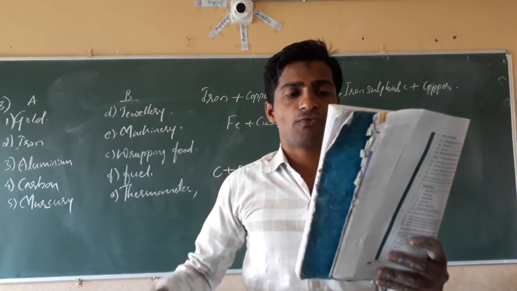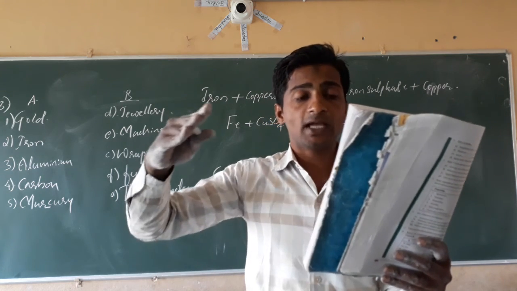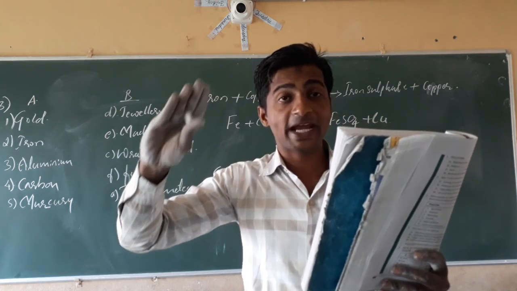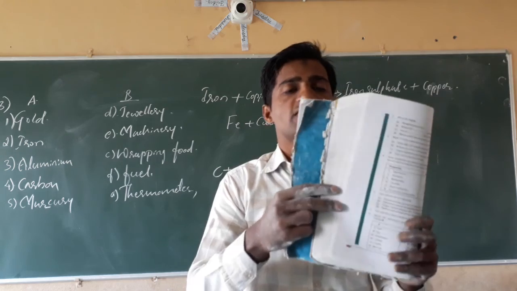Next day, when they brought the jewelry back, they found that there was a slight loss in its weight. Can you suggest a reason for the loss in weight?